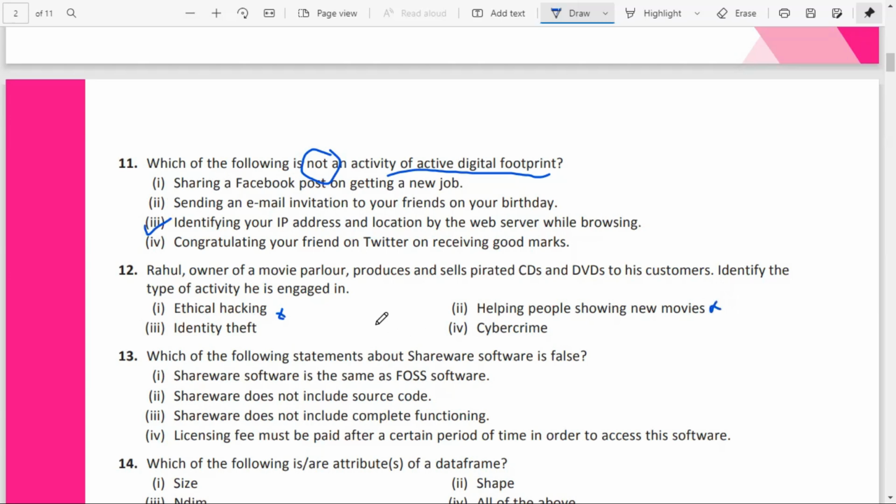That is also wrong. And identity theft? That is also wrong. And he is doing a cyber crime.